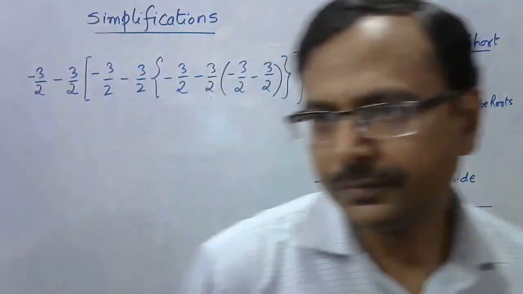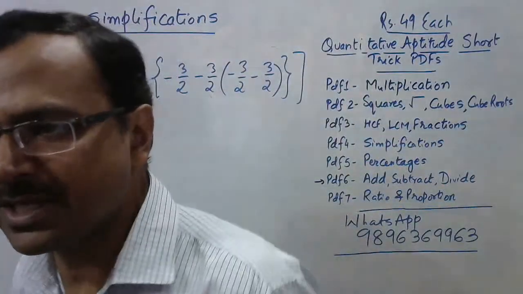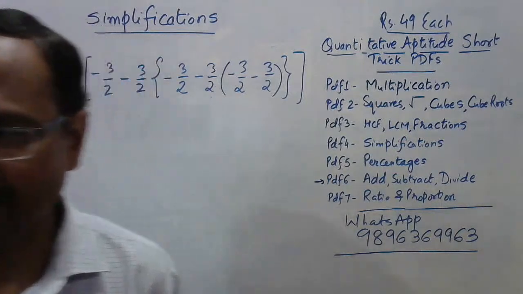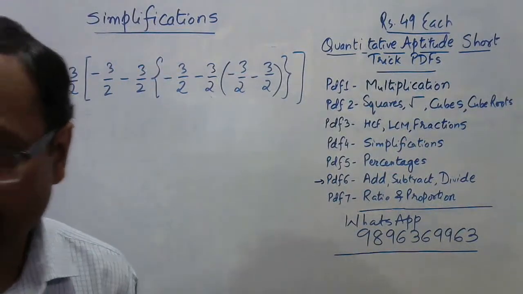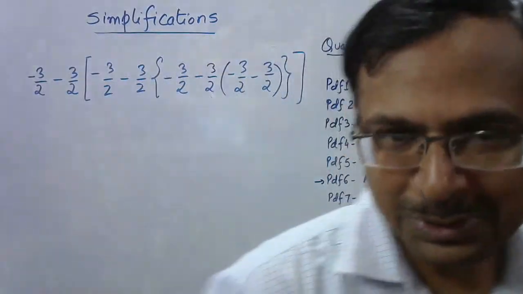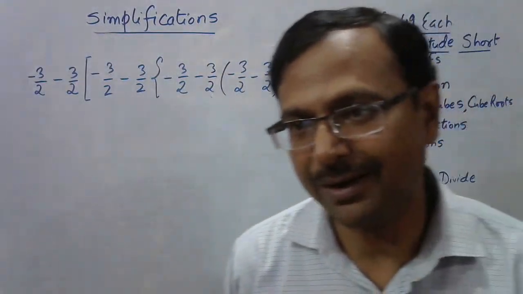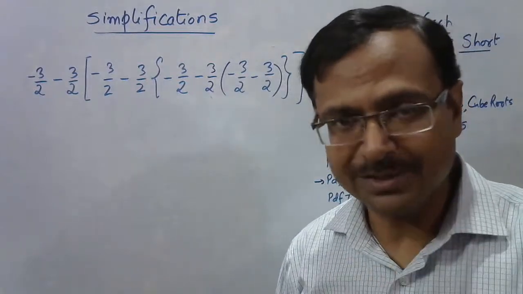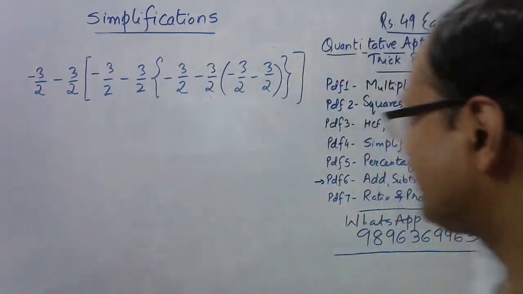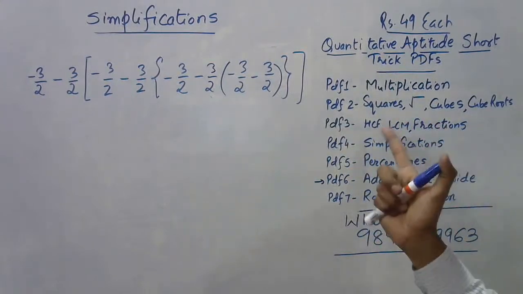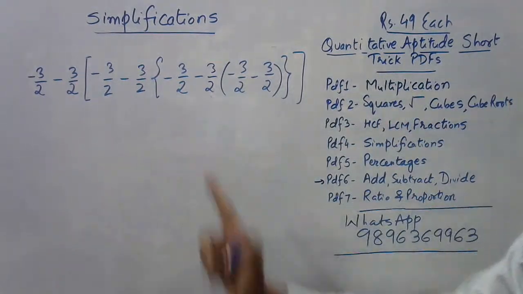Okay. 9 upon 2, 648 upon 16, minus 69 upon 4, 15 upon 2, 81, minus 3 upon 9, minus 12. Okay, how many answers should I announce for this one? Lot of people answering this one, and again I'm getting so many different answers. So I think I have to restrict my simplification today to these rational numbers, fractions and rationals in PDF3. I've given all short tricks, so I'm testing whether you can do it correctly or not.